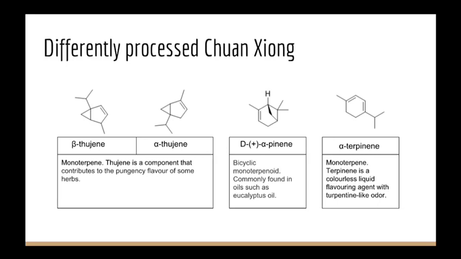So, some significant compounds of Chuan Xiong are alpha-thujene and beta-thujene. They are both under the monoterpene class and they contribute to the pungent flavor of the herb. Next, D-alpha-pinene is a bicyclic monoterpenoid that is commonly found in oils, such as eucalyptus oil. And alpha-terpinene is a monoterpene that can be used as a flavoring agent that produces a turpentine-like odor.